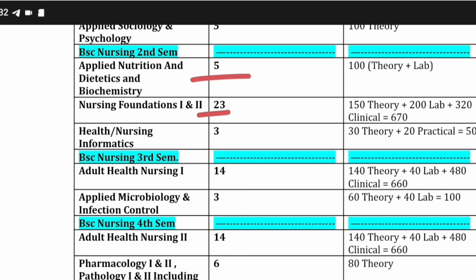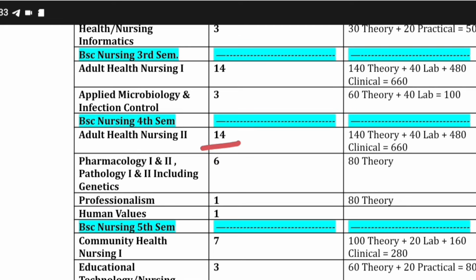For health nursing informatics we have 3 credits, for adult nursing 1 we have 14 credits, and applied microbiology infection control we have 3 credits. Adult nursing 2 we have 14, pharmacology, pathology, genetics, everything will consist of 6 credits. And professionalism 1, human values 1, community health nursing 7, education.